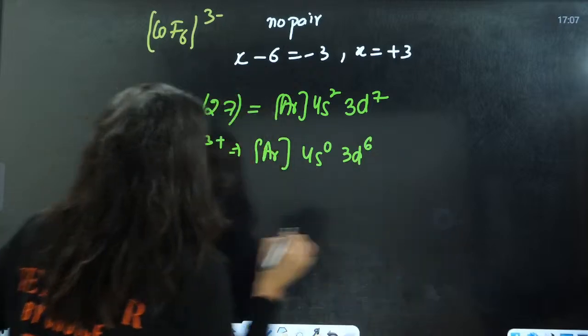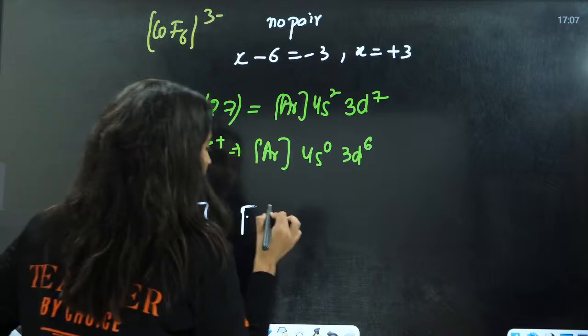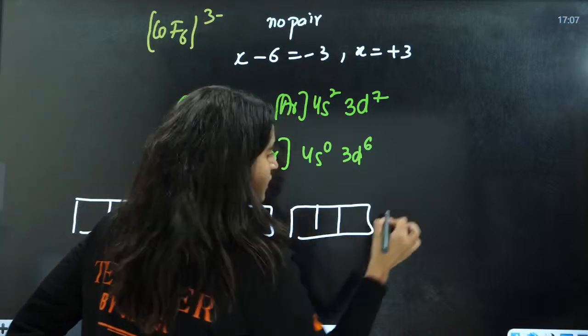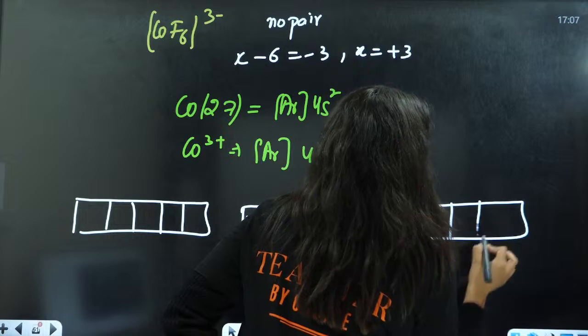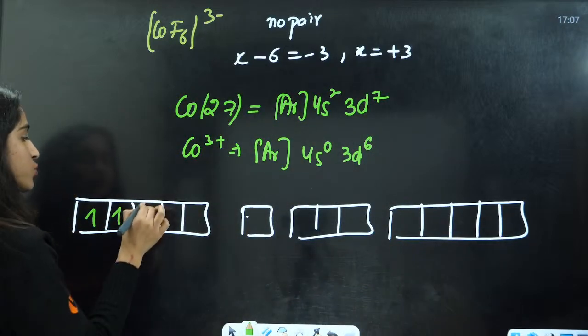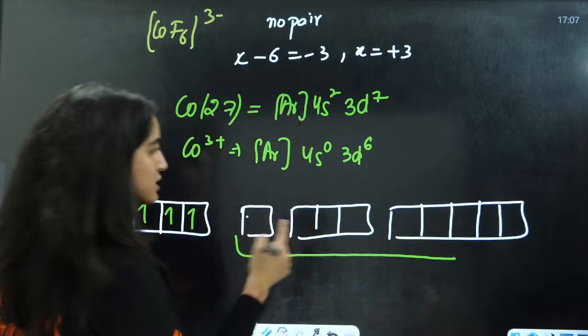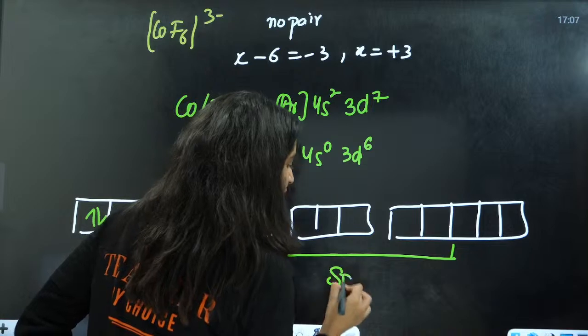Thank you so much for correcting me, sometimes in a hurry I make silly mistakes. There are 6 ligands, 1 2 3 4 5 6, and again it is going to be sp3d2.